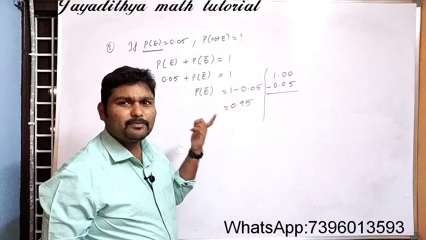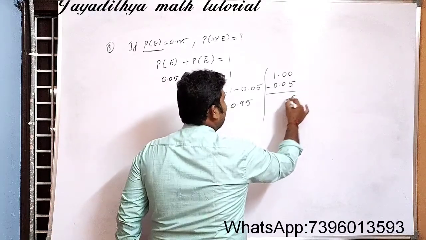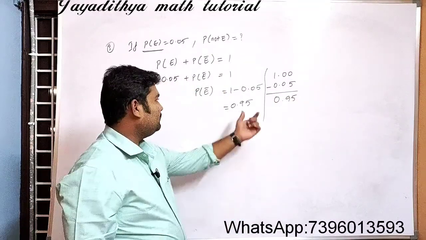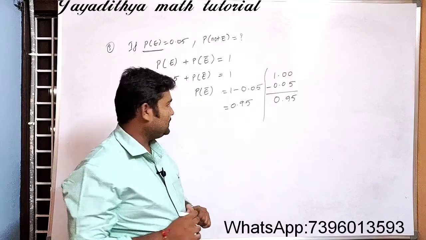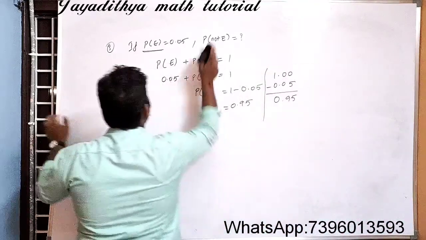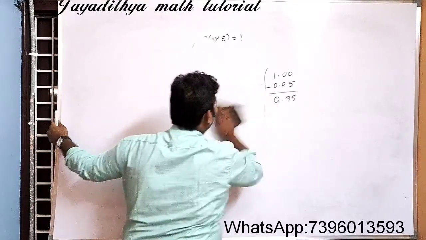What is 100 minus 5? Simply, that is 95 you will get. So here you will get 5 and this will be 9 and this will be 0. So 0.95, like that you got the answer. Okay, right. Let us see one more question based on the same case, that is also complementary events only.